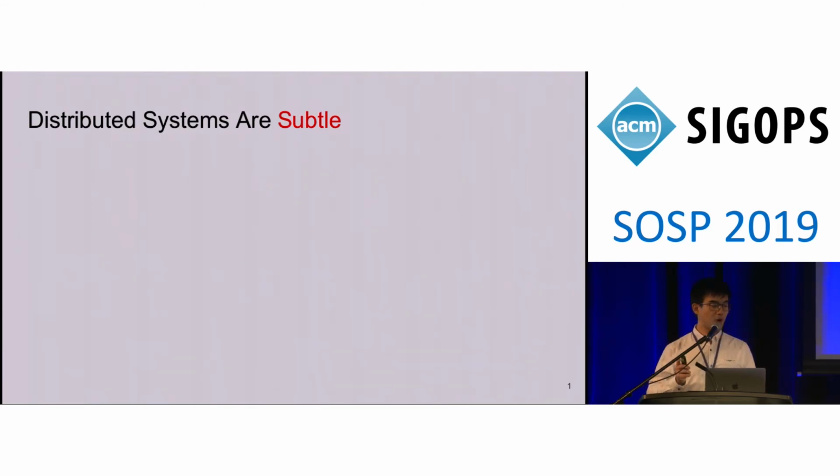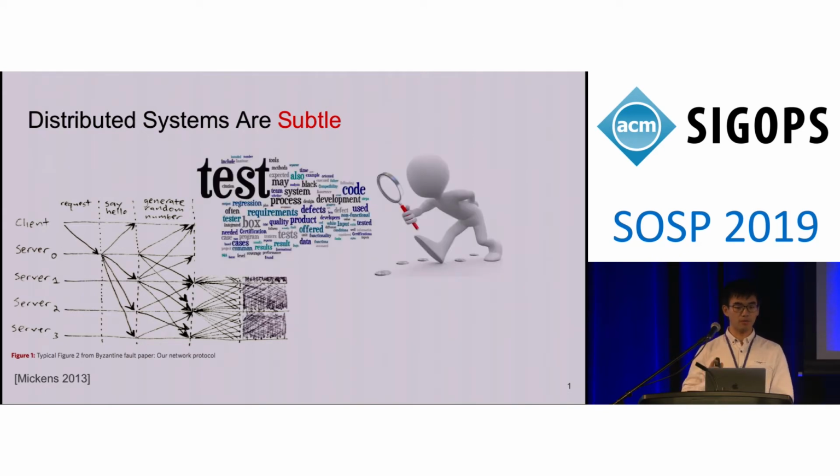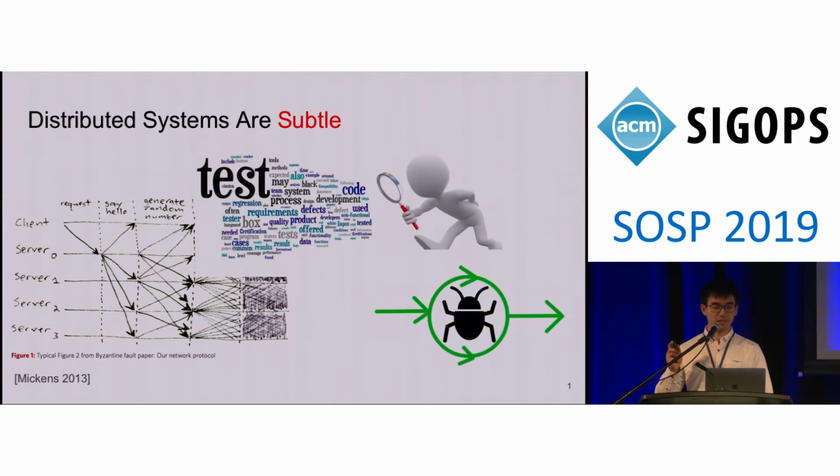The motivation of this project is that distributed systems are notoriously hard to get right, and the complexity of their protocols plays a huge role in this difficulty. Traditionally, testing is the most common way to find and resolve bugs in our systems, and for a long time, this has been enough. However, as our systems grow larger, it becomes harder to go through every possible execution. As a result, despite our best effort, our tests still miss many bugs, and these bugs can cause serious problems, such as inconsistency, loss of data, or service downtime.